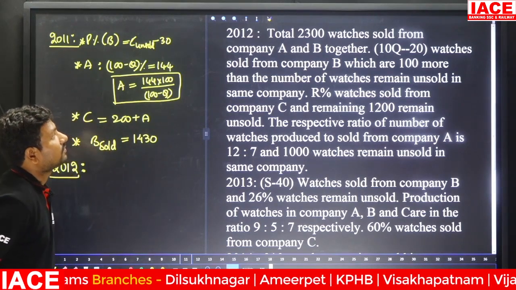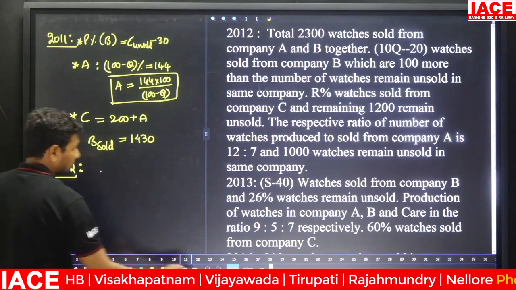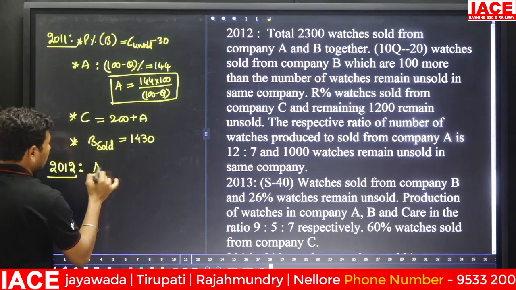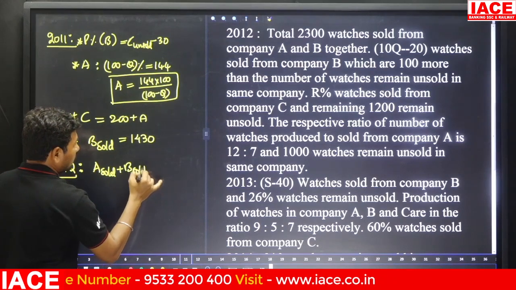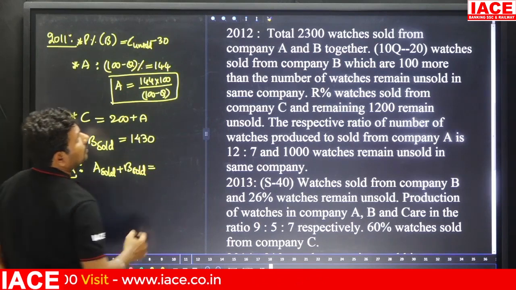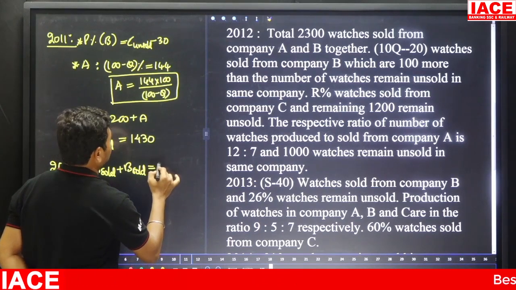Total 2300 watches sold from company A and B together. A sold plus B sold is equal to how much? Here A sold plus B sold is equal to 2300.